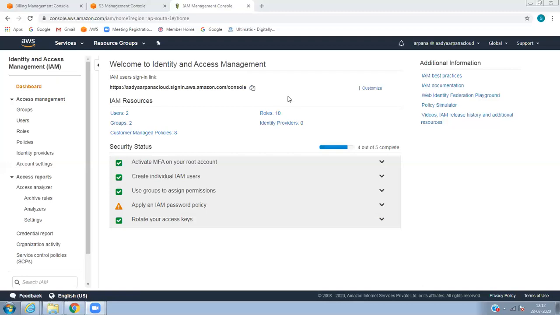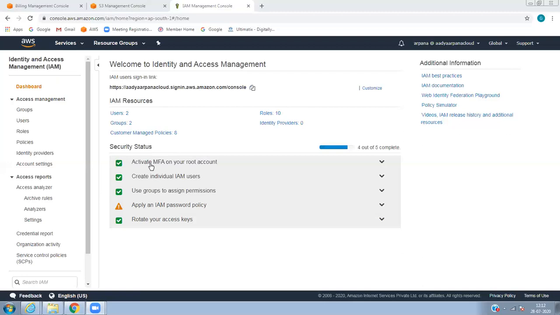So for every policy simulator, basically to allow or deny a policy, we use a JSON format. Using the policy simulator, we can create a JSON format by using the policy document.